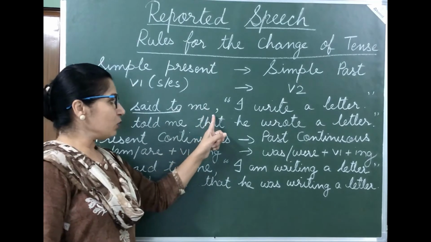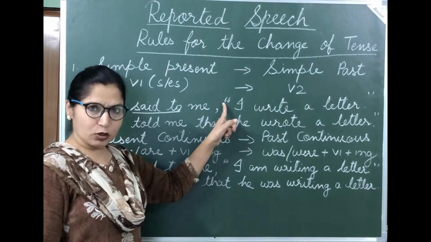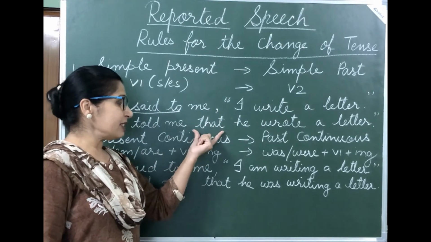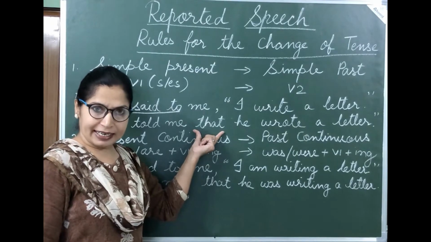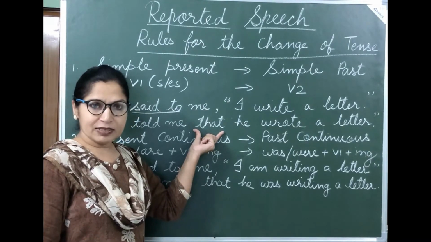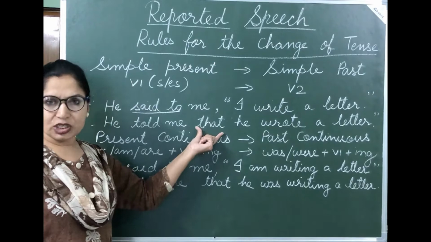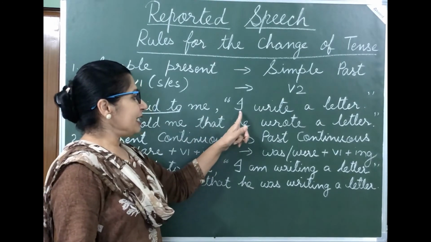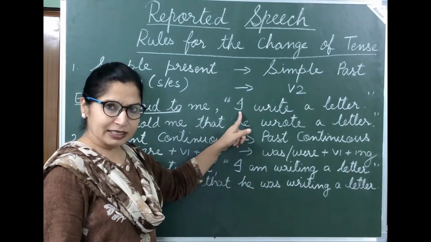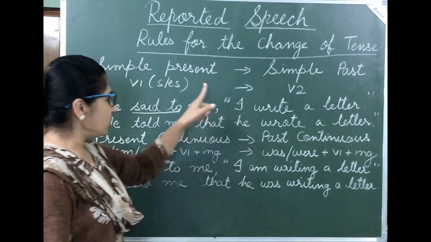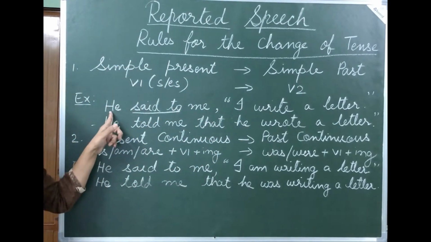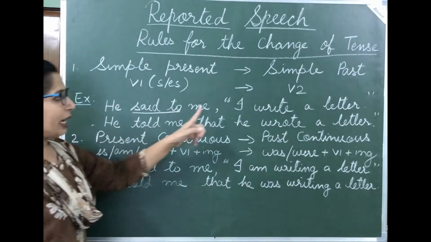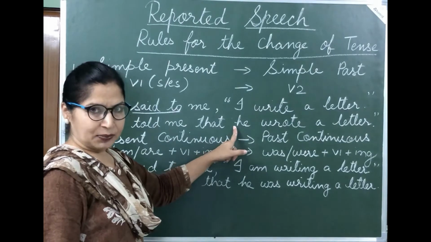After that, remove this comma and inverted commas, and in its place we are going to write that. So in assertive sentences we use the conjunction that. Now as we have learned, here I is the first person, that is why it will change according to the subject of the reporting verb. Here it is he, so I is replaced with he.